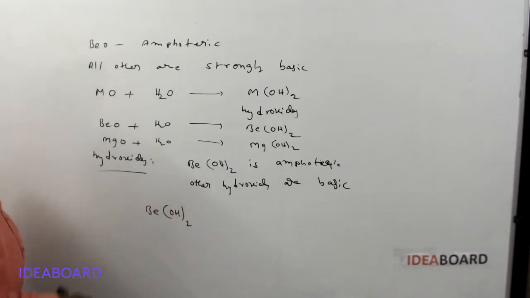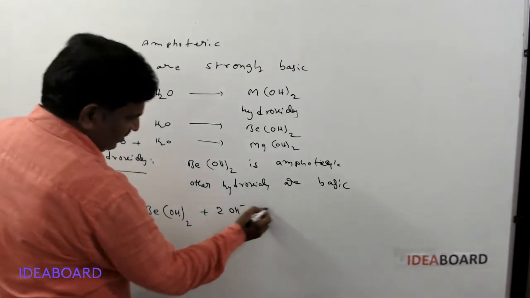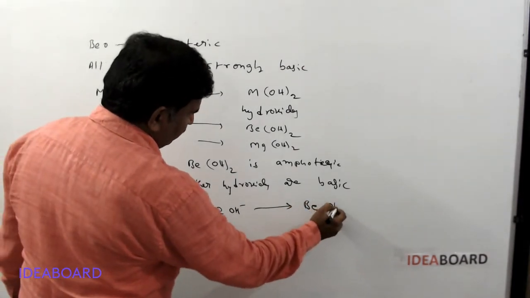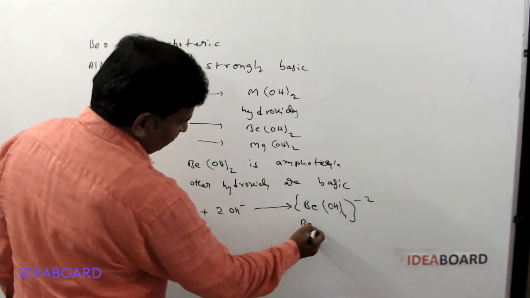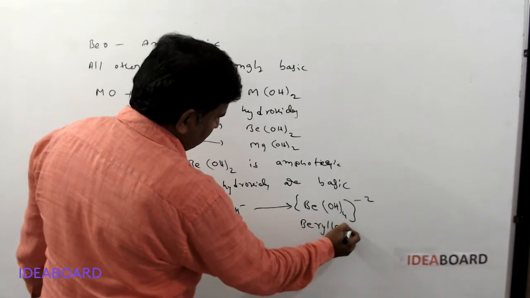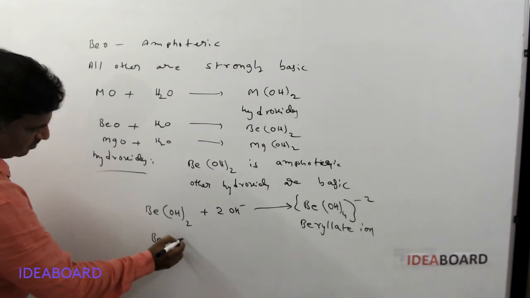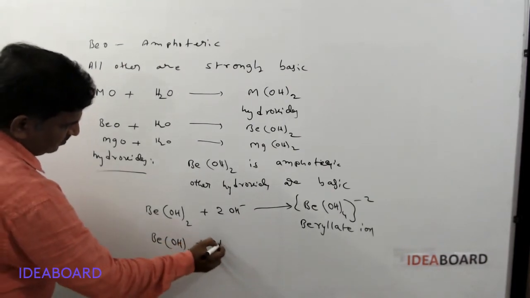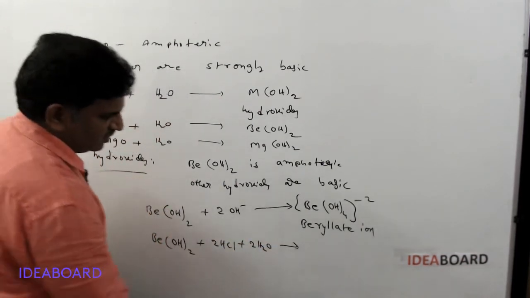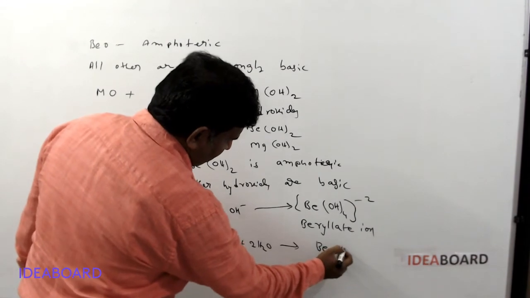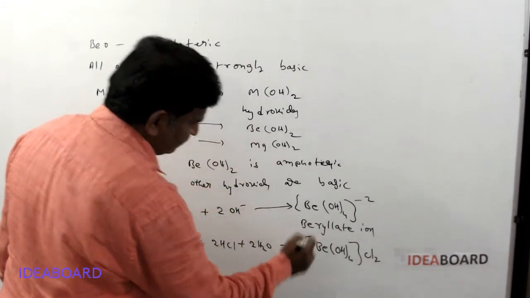How can we prove this is amphoteric? When it reacts with a base, it forms [Be(OH)4]2-. This is called the beryllate ion. And when this amphoteric beryllium hydroxide reacts with an acid in the presence of water, it again forms the same type of beryllate ion, [Be(OH)4], and Cl2 is formed.